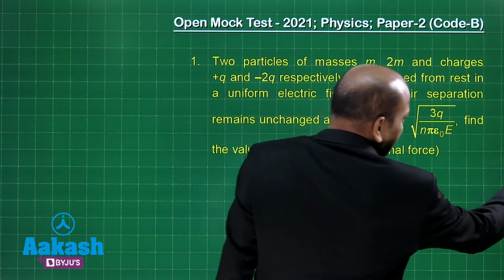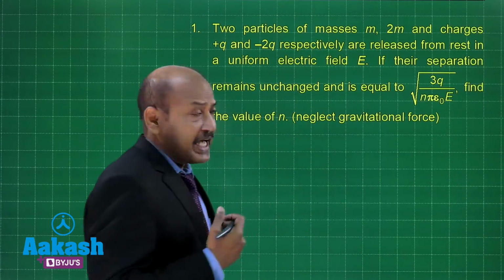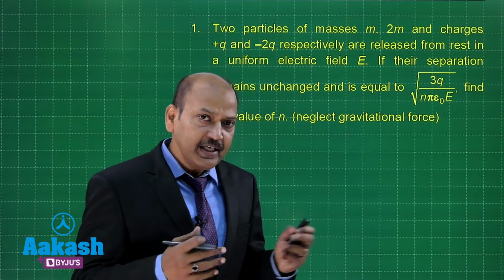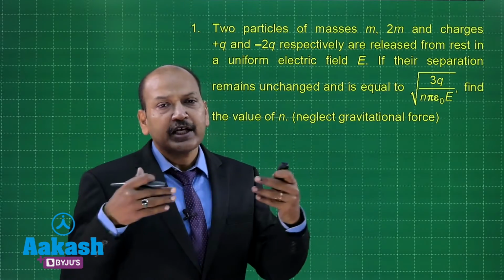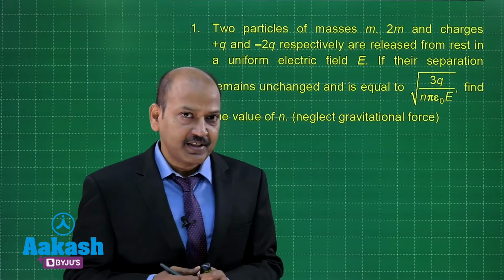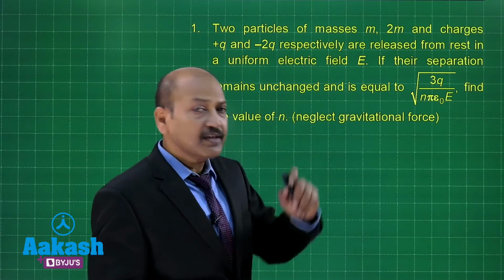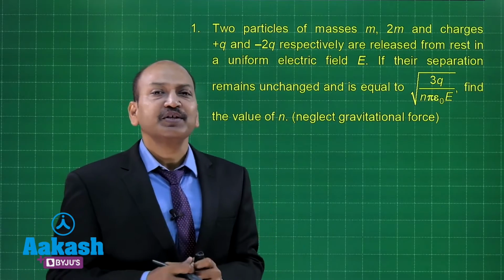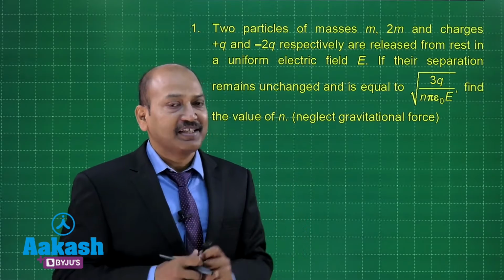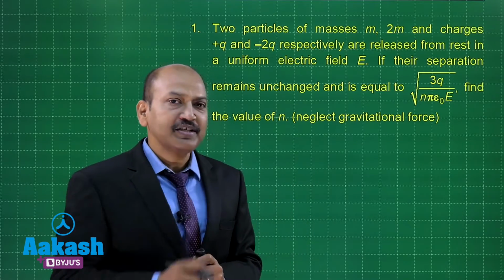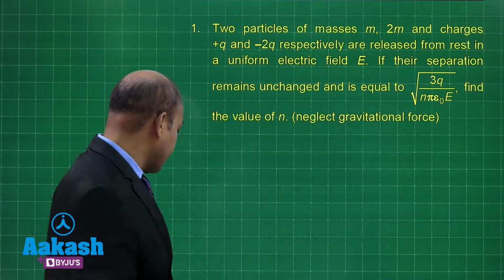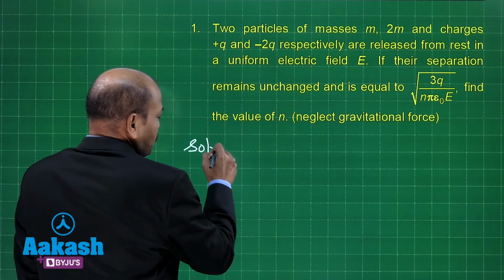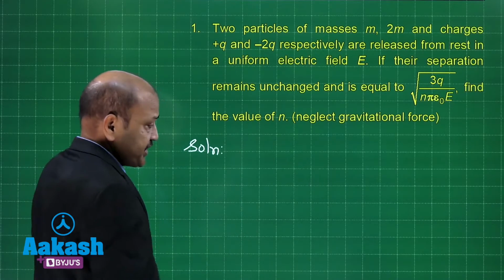And we see that the forces acting on the particle are the force by the external electric field E and also the electrostatic force of interaction between the two charges. Now, to satisfy the condition of the problem that the separation remains unchanged, the two particles must have the same acceleration. That is a key point in the solution of the question. So let's begin our solution now, and let's show the particles, the arrangement, the configuration.